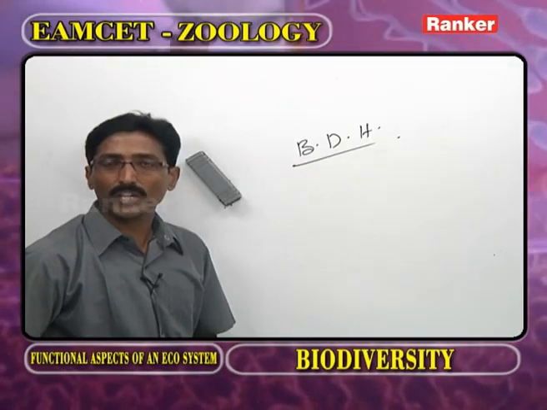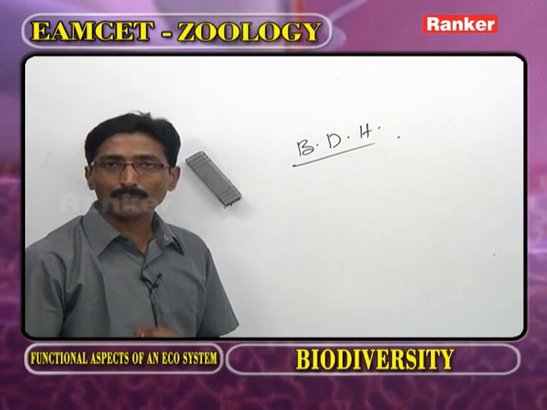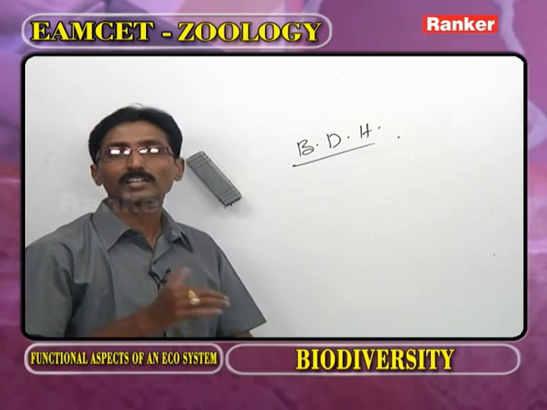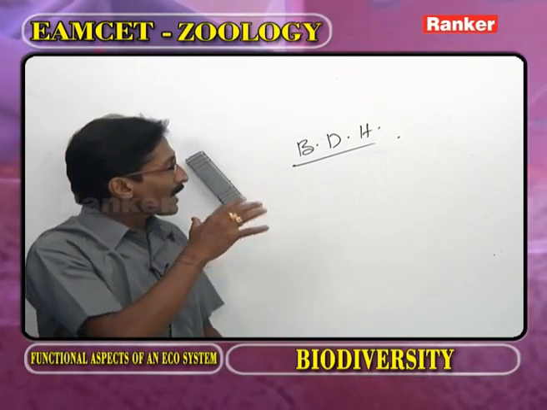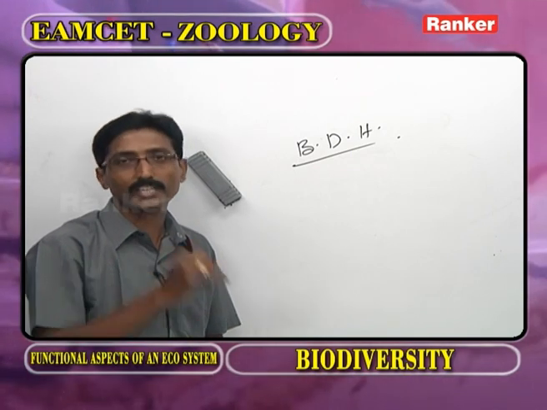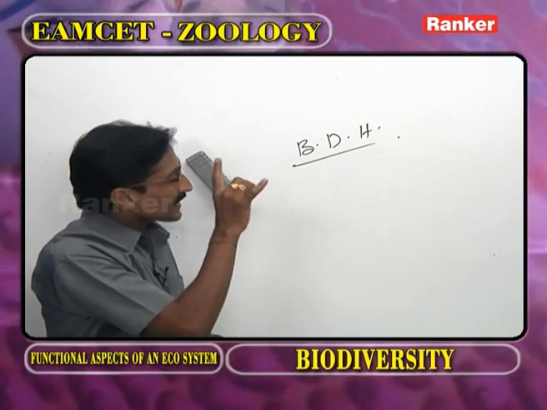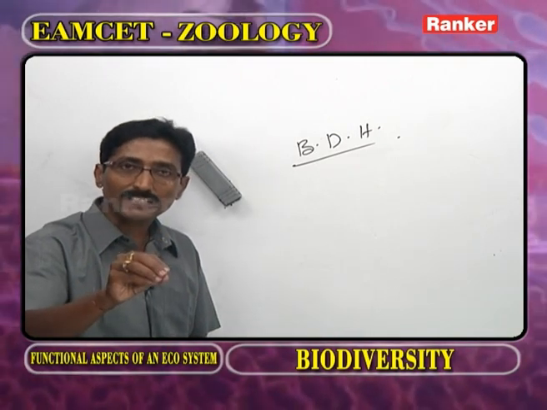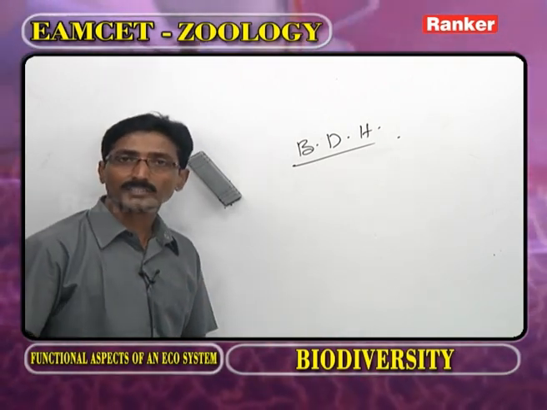What is meant by a biodiversity hotspot? It is the place in which the species are threatened by destruction. The biodiversity hotspots were first explained by Norman Myers. Biodiversity hotspot, it is the place in which the species are threatened by destruction.